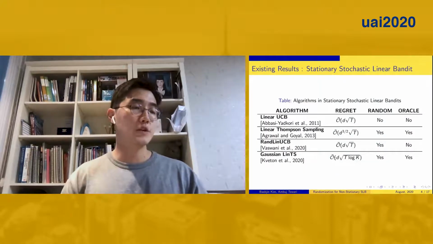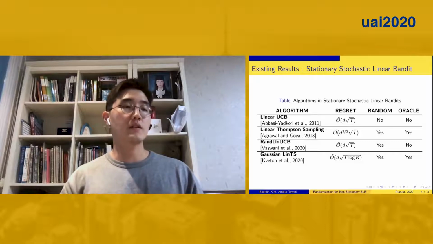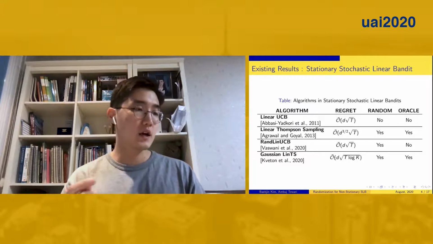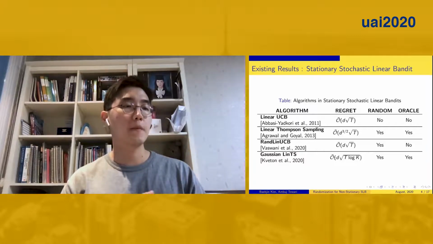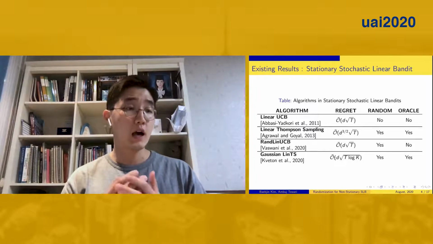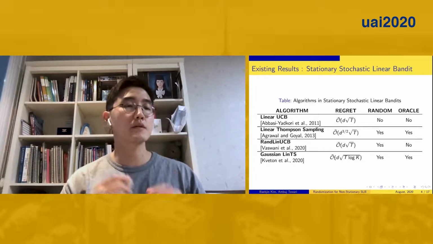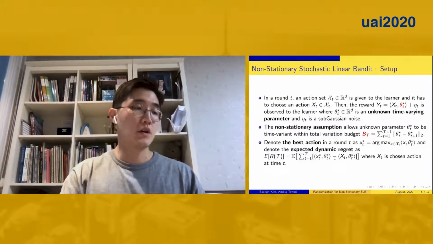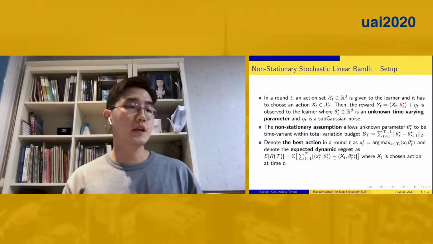So, four different algorithms are reported in the table in terms of regret bounds, randomness, and oracle access. Randomized linear UCB is minimax optimal, but not oracle efficient. However, Gaussian linear Thompson sampling is oracle efficient, but slightly suboptimal. Using the two perturbation schemes, now we move to the non-stationary stochastic linear bandit.